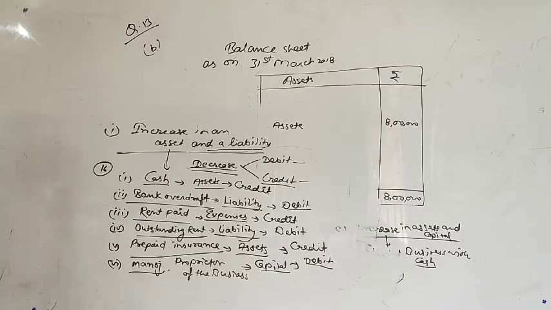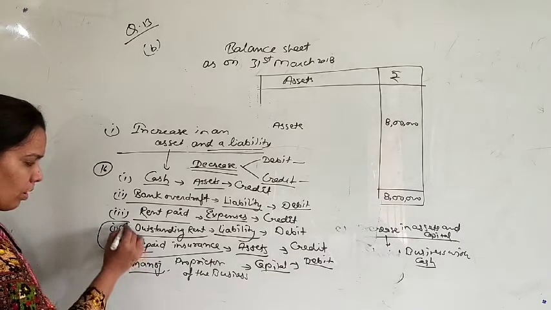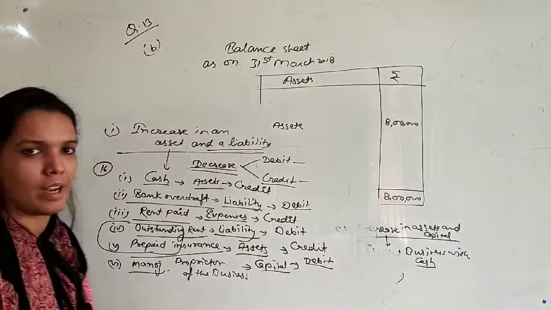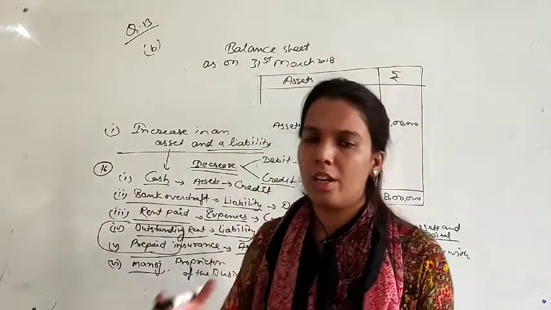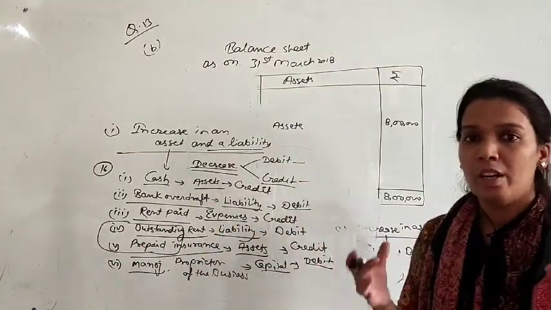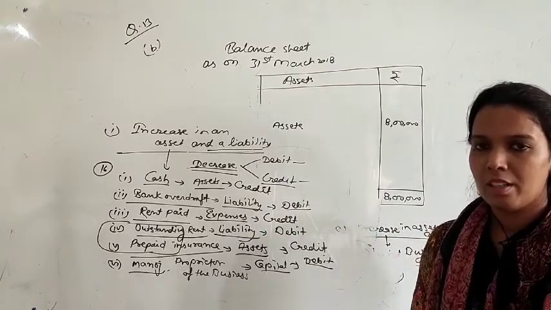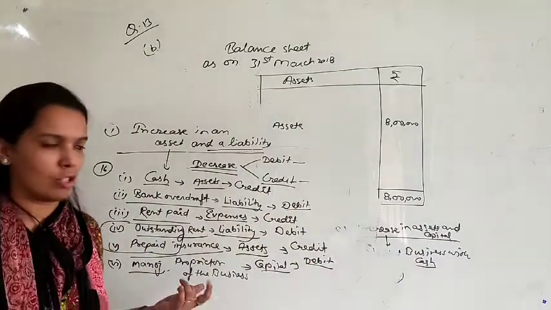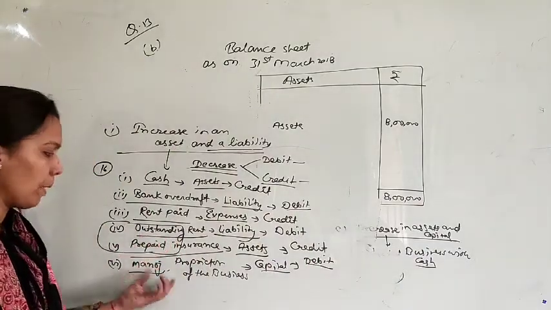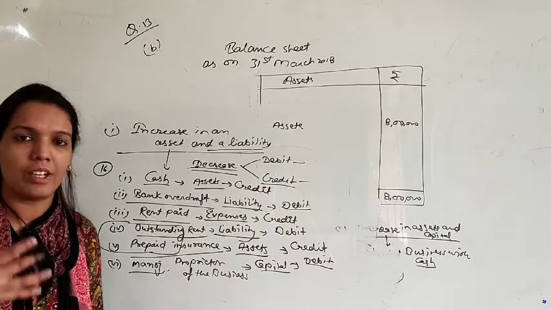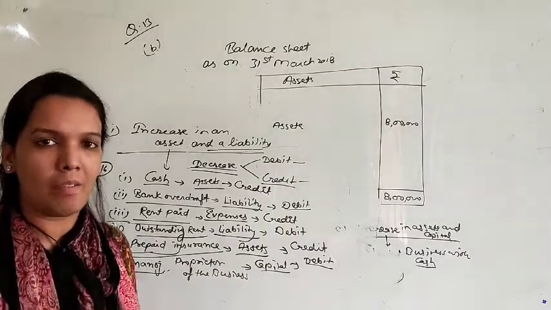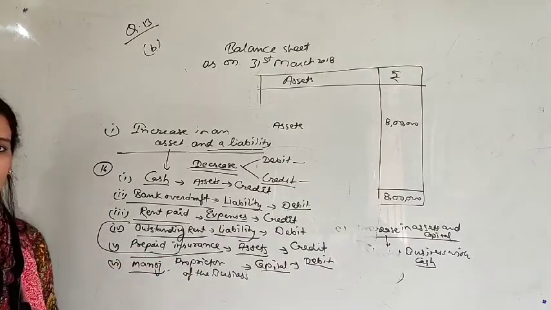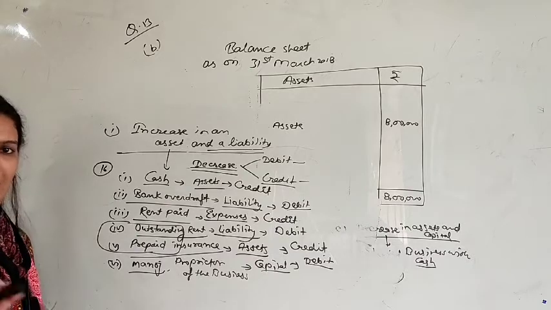You may get confused in these points, so try to clear these two terms. These are new for you, outstanding or prepaid. What is the meaning of outstanding and prepaid? These are just opposite to each other. Outstanding means we have taken services, but we did not pay the amount. We will pay the amount in future. But prepaid is just opposite: we did not take the services yet, but we have to pay in advance. So that will be your prepaid insurance. Okay. So this was question number 16. Question number 15 you can easily do by yourself.